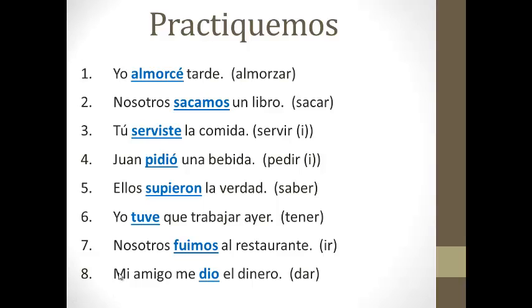And 8, mi amigo me dio el dinero. My friend gave me the money. If you put D-I here, you got confused by the indirect object. Okay, this says my friend gave the money to me. The me was not part of the subject, it was the indirect object pronoun.